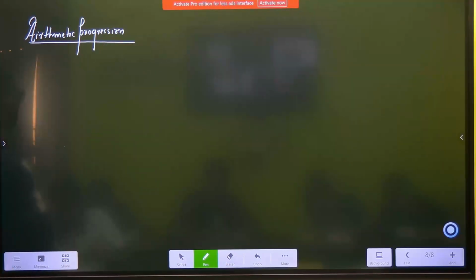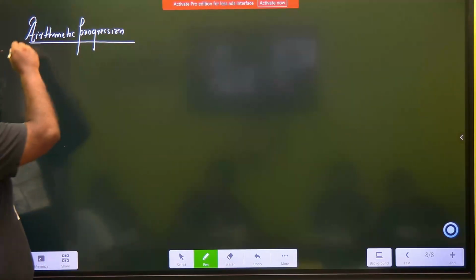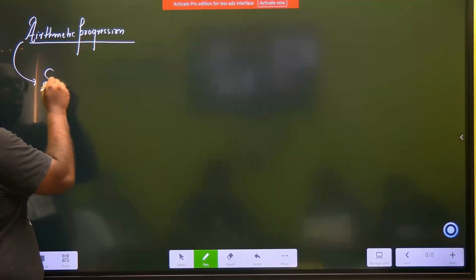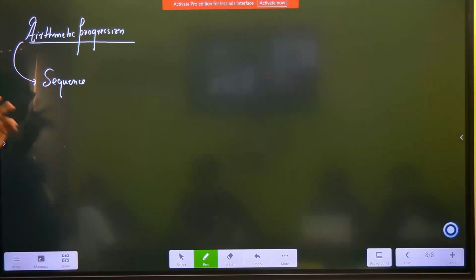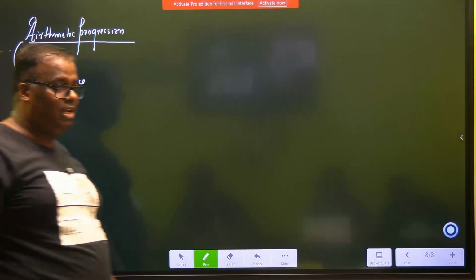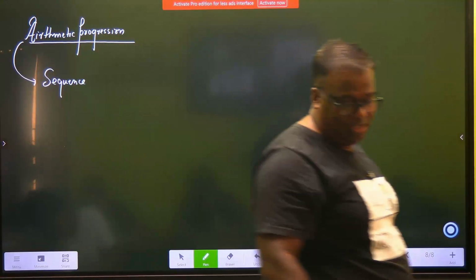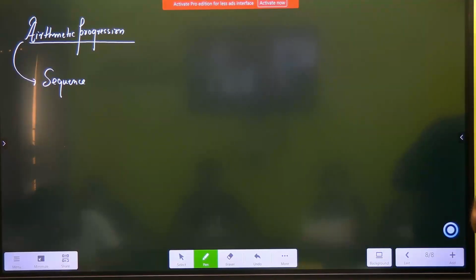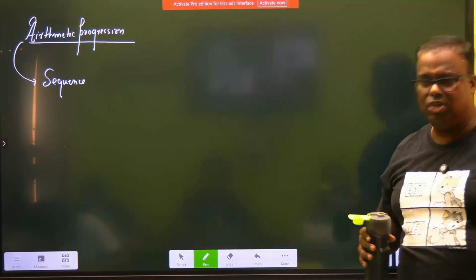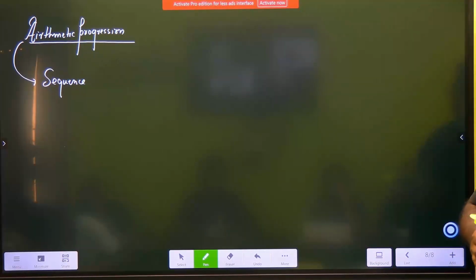First of all, an arithmetic progression is also a sequence, no doubt about that. That means what should be there? A definite pattern should be there. What else should be there? There should be a general formula. These two we know right now. If it is a sequence, it should have a pattern, decodable or non-decodable, and a general formula.